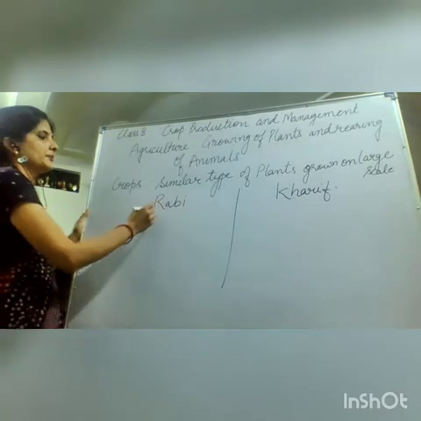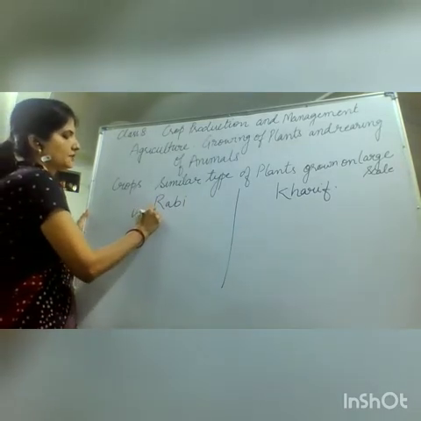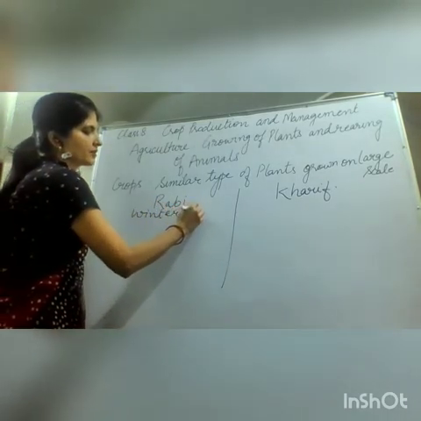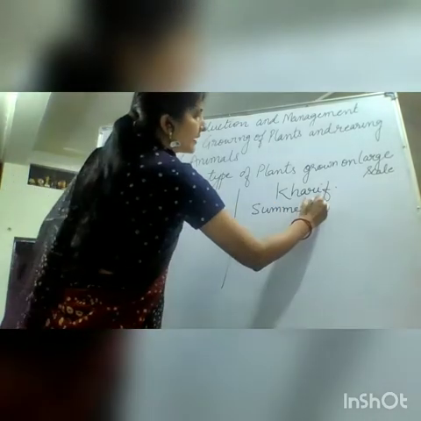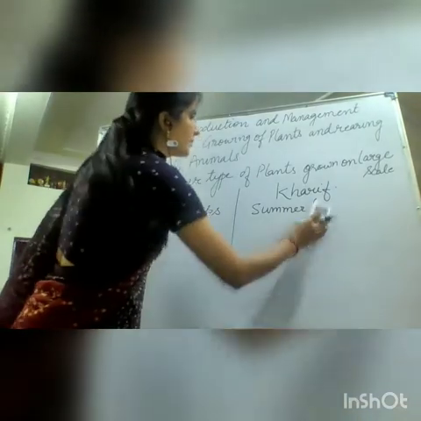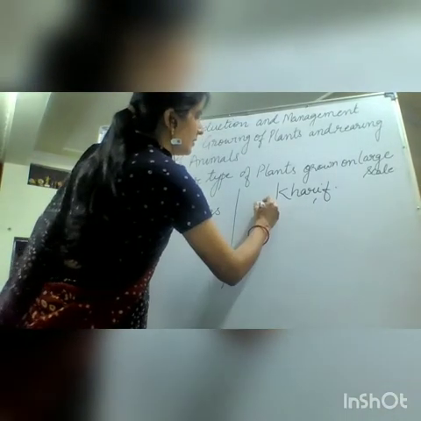Rabi season crops are the winter crops. We also call them winter crops. Kharif season crops are the summer crops, they are the rainy season crops.